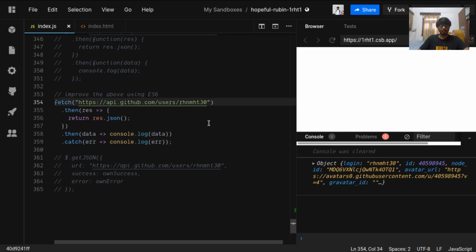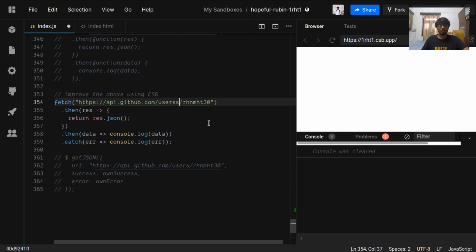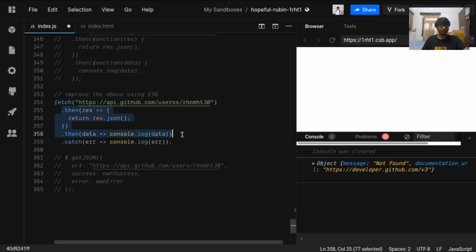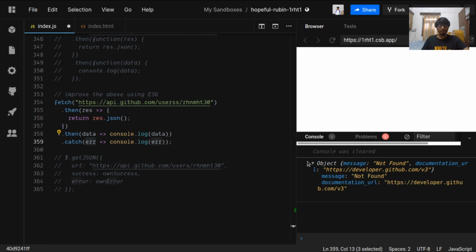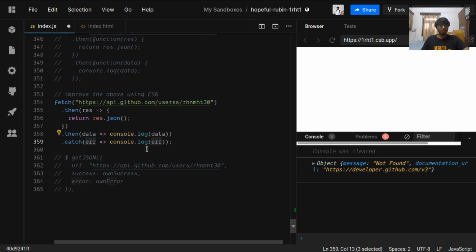Okay, so let's see what happens if we change the URL to users. Now it is not console logging the data anymore. It is going to the error, it is passing the error, and it is giving me the error, which says not found, with some documentation URL. So I can easily log errors.